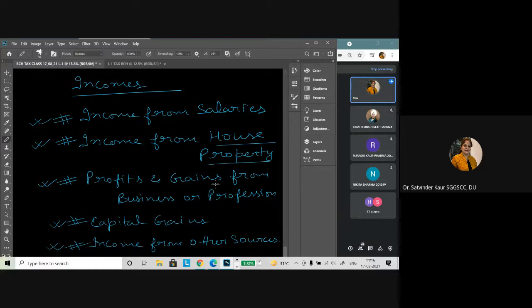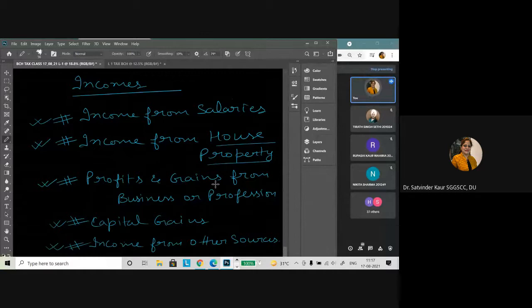Dividend received from a company from investment is known as income. Interest on deposits will be known as income. Any profit from selling certain kinds of assets will be known as income.